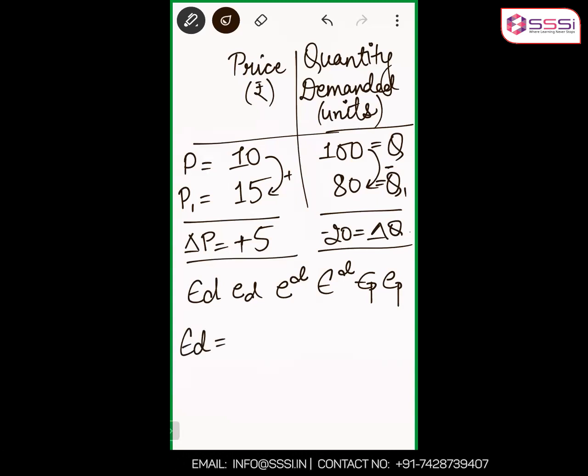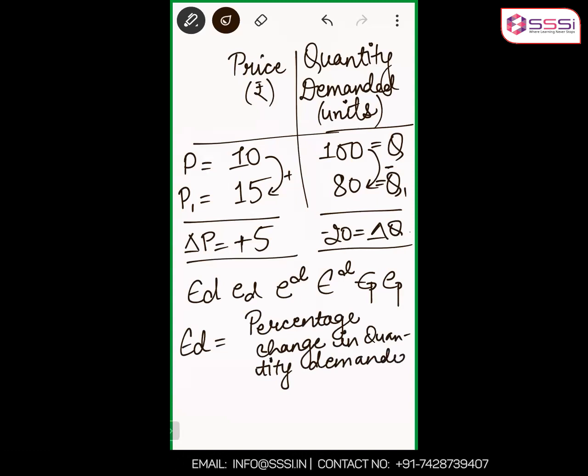Elasticity is the ratio between the percentage change in quantity demanded by percentage change in price.